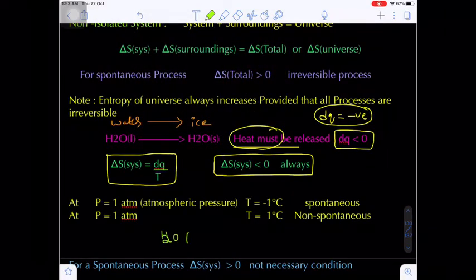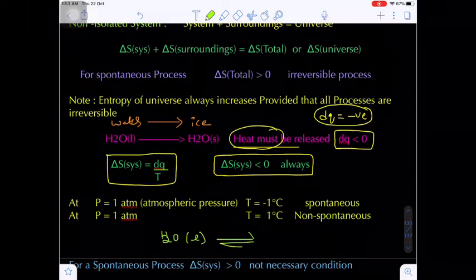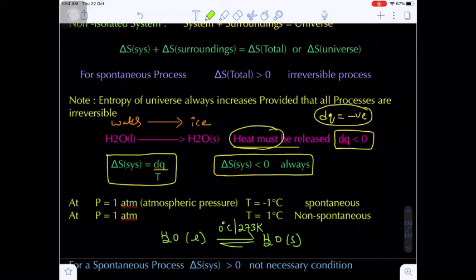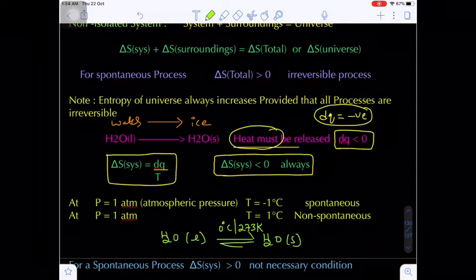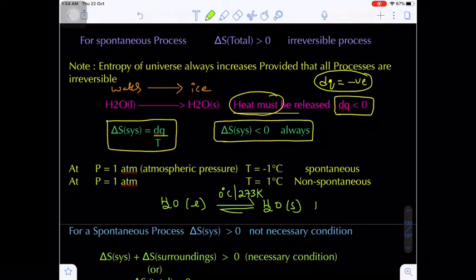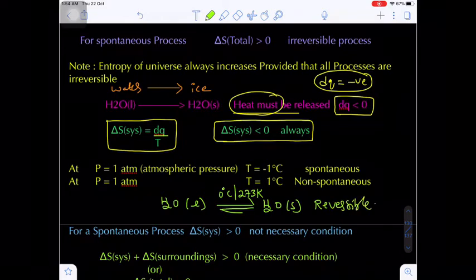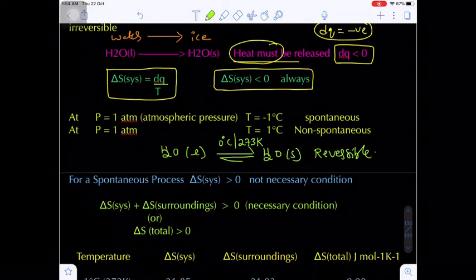We know the liquid state and solid state of water both exist at 0 degree Celsius, nothing but 273 Kelvin. The freezing point of water is 0 degree Celsius, or the melting point of ice is also 0 degree Celsius, nothing but 273 Kelvin. Here this process will be a reversible process.